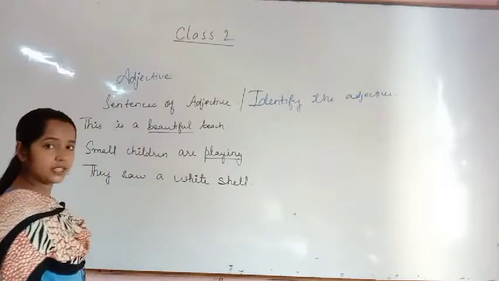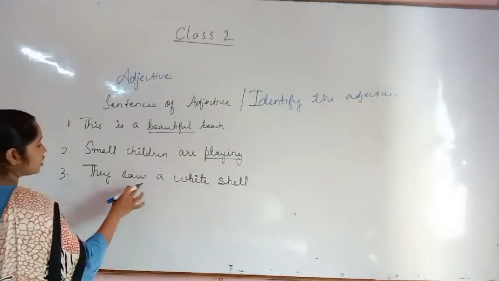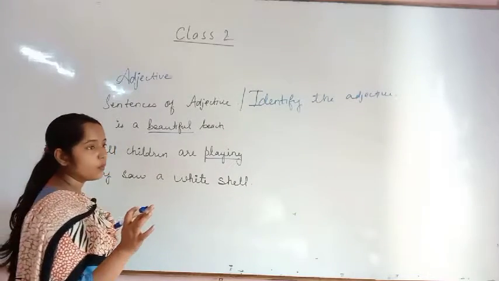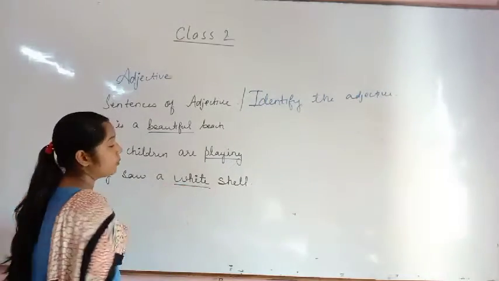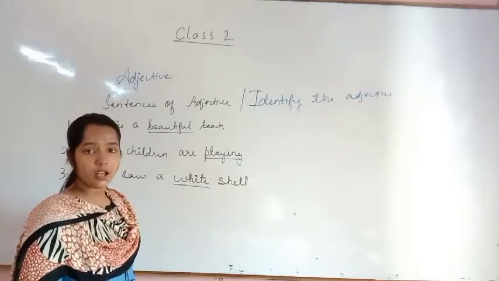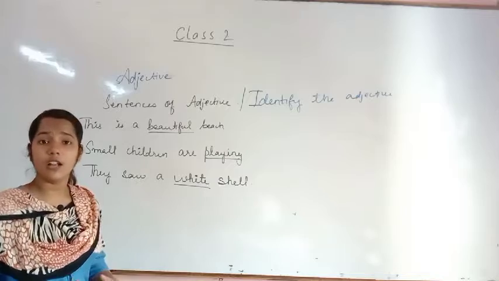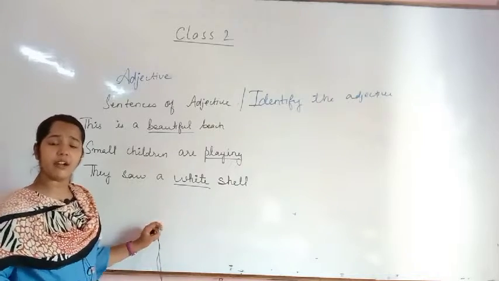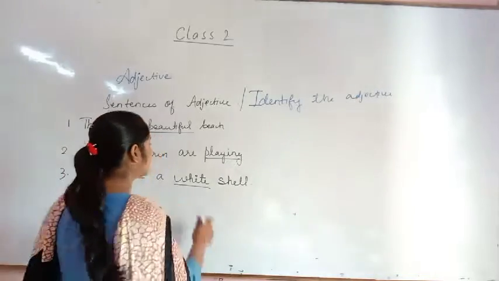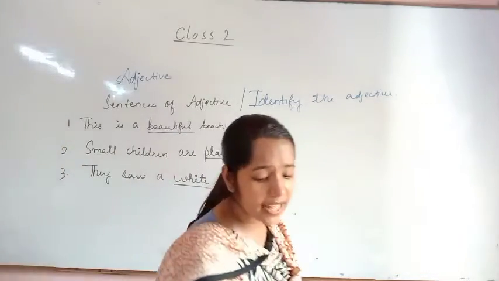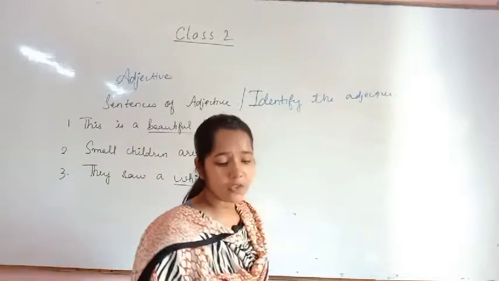You are playing. Okay. Now third one, they saw a white shell. Now white is the adjective here. White is an adjective, it is the color. So it is the indication of a color, that is white. Okay, it can be red, it can be any color. So this is an adjective.